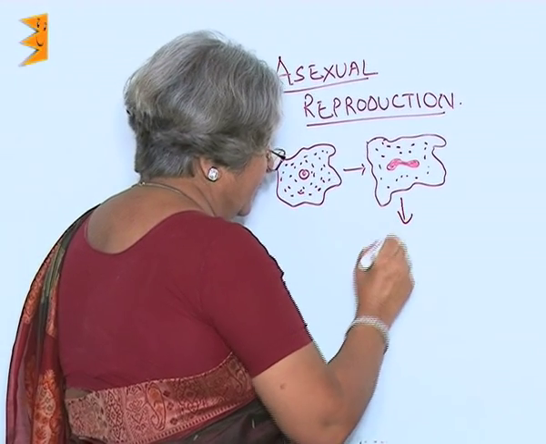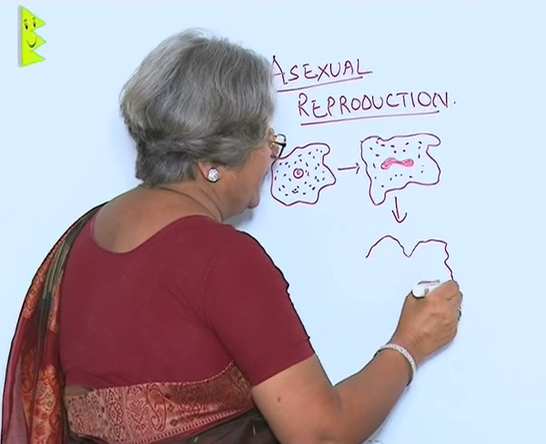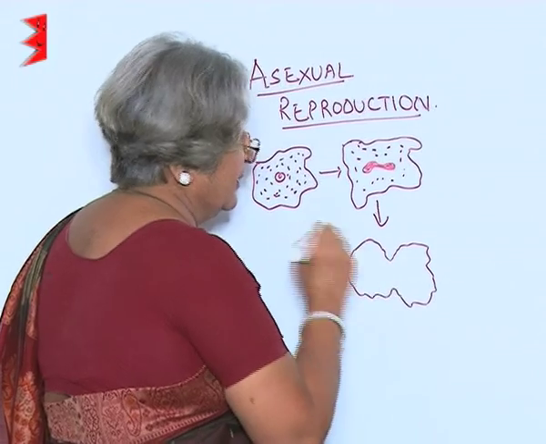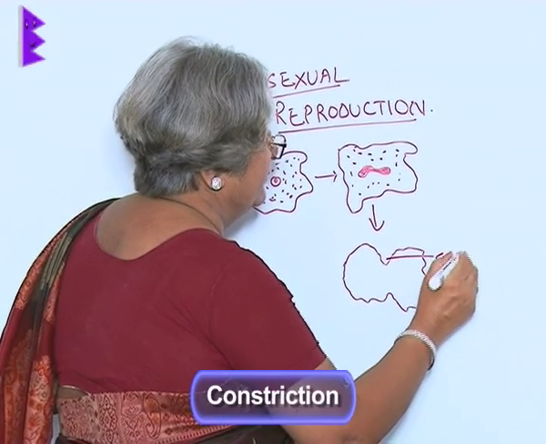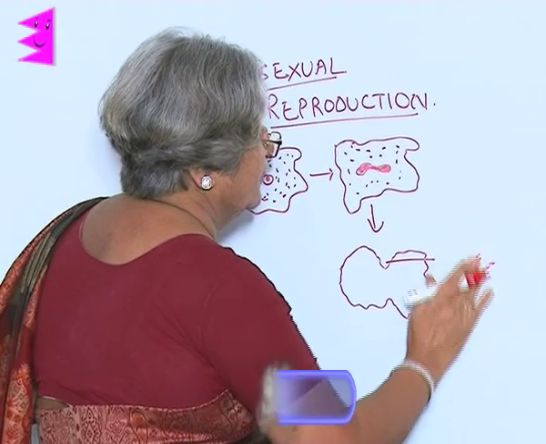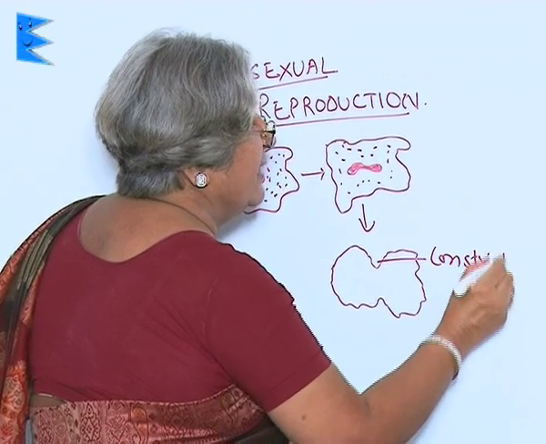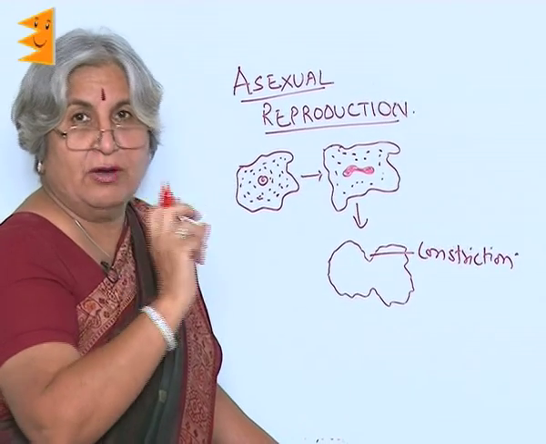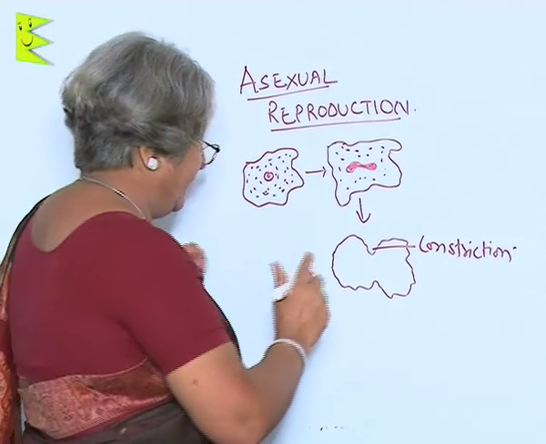and also we find there is a narrowing down of the cell from the center. This narrowing down is called constriction. Let me write it boldly. See, whenever you are making diagrams or labeling, make bold diagrams and write bold labels.